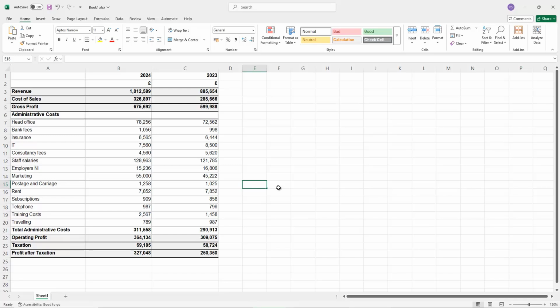So again, another really important example here of how we can use AI as a business partner to check our figures, to check for compliance, to check that we are using the correct rules and regulations and accounting for everything correctly.